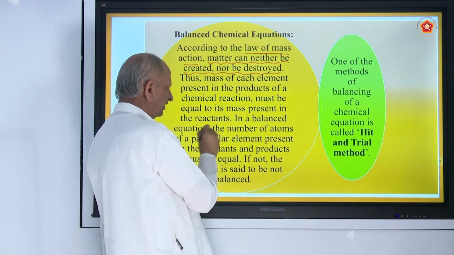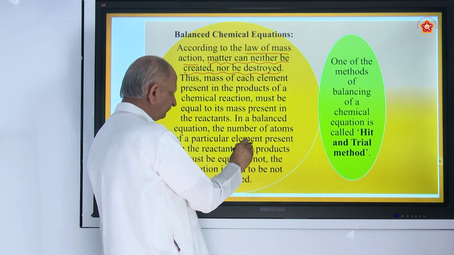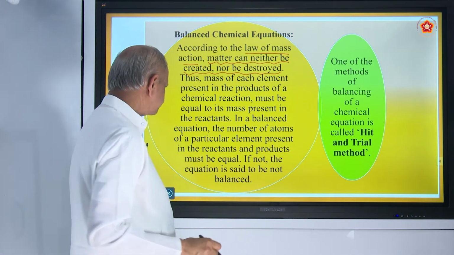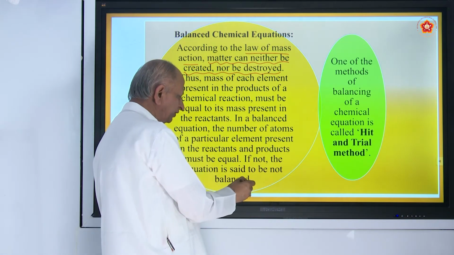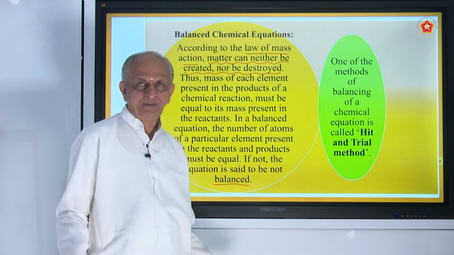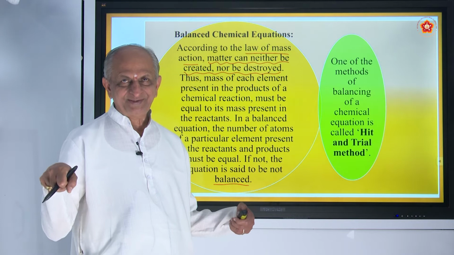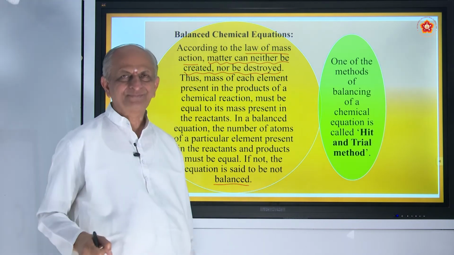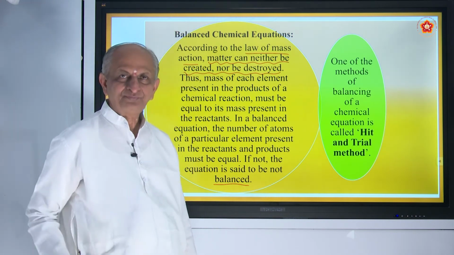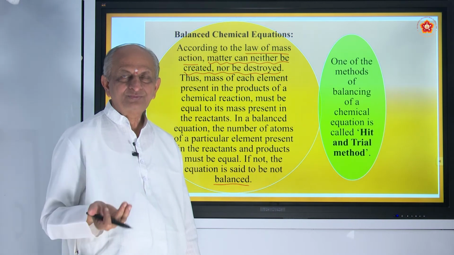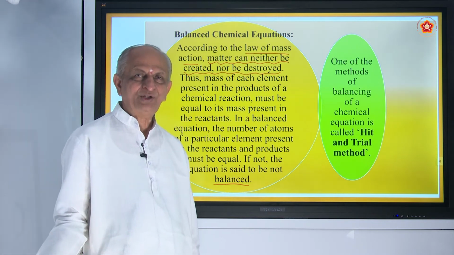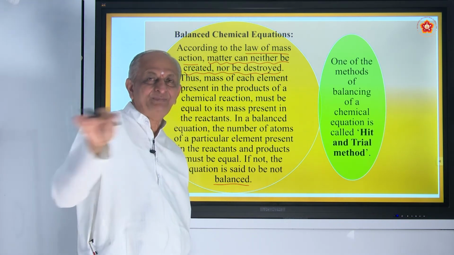In a balanced equation, the number of atoms of a particular element present in the reactants and the products must be equal. If not, the equation is said to be not balanced. I told you about the seesaw. If a boy is very heavy, the other fellow is lifted up on the other side. So, it is not balanced, and the fellow on the top will cry, "Hey boy, why are you lifting me so high?" Then on request, this fellow should see that it is balanced.